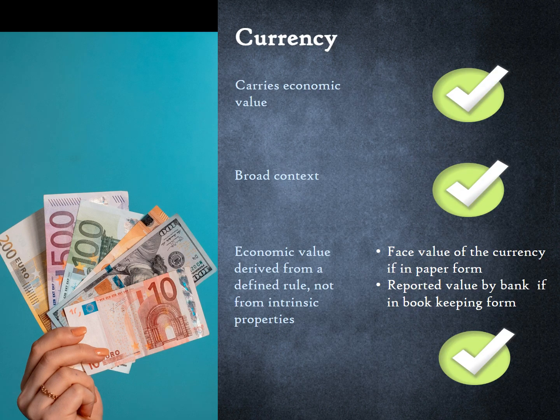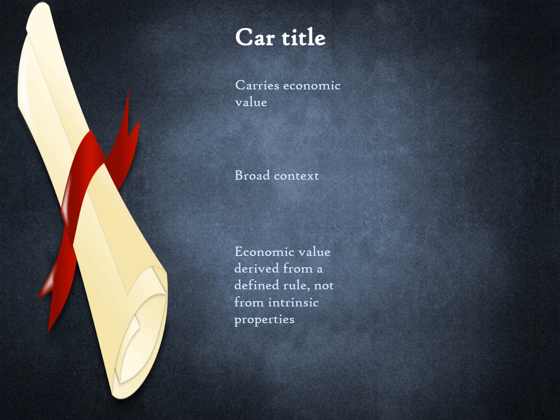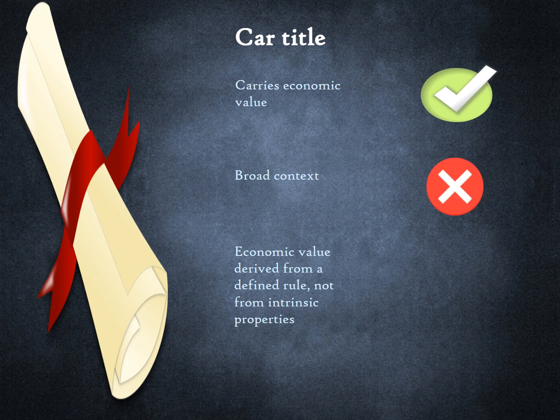Currency, either in paper or in bookkeeping form, meets all the three criteria. It is a financial asset. The title of your car has economic value. Normally you will not transfer it to another person for free. However, the context in which its economic value is accepted is not very broad. It is restricted to the geography in which you are living because the buyer has to take physical possession of the car. Further, there is no rule that defines the value of a used car.